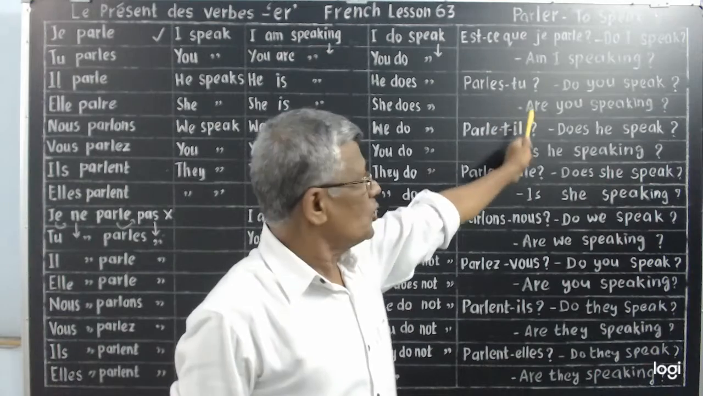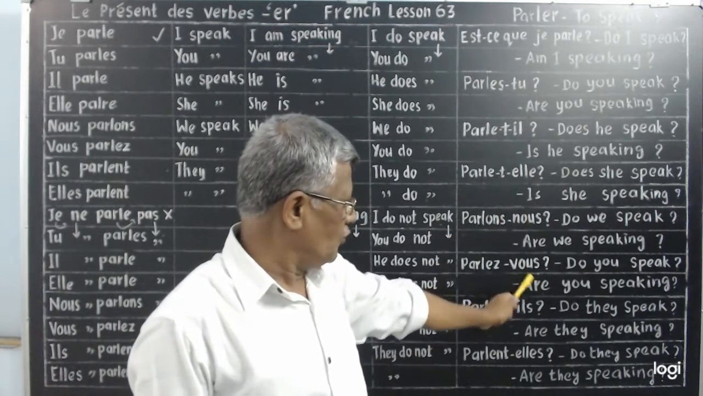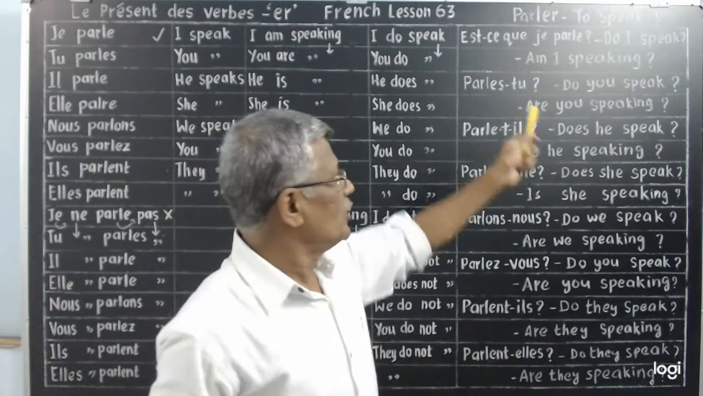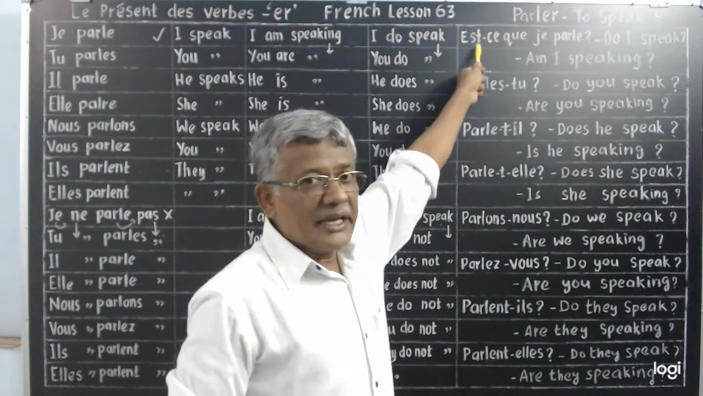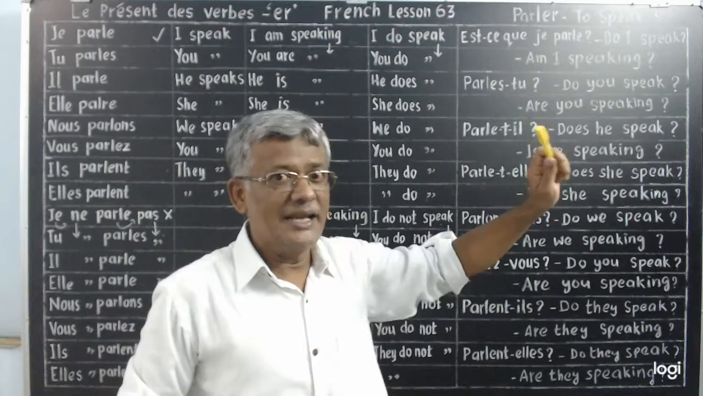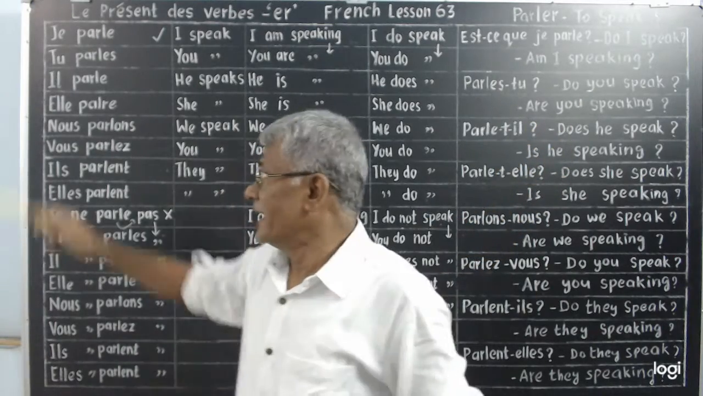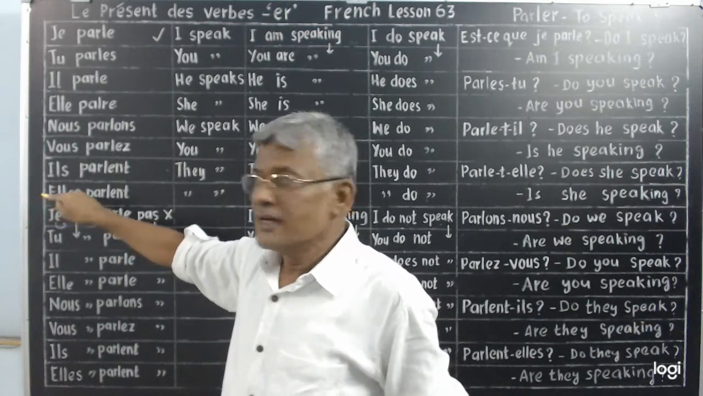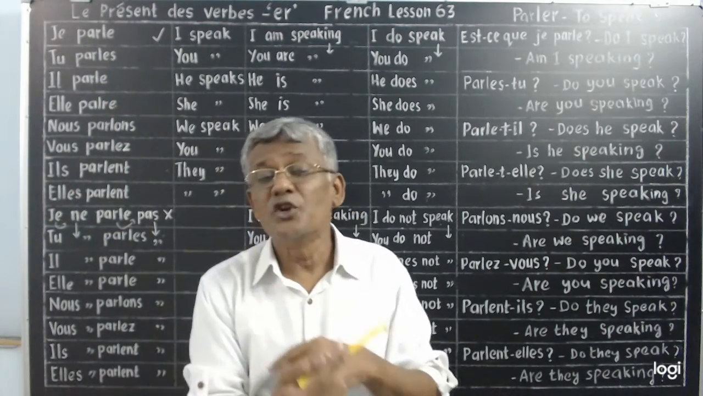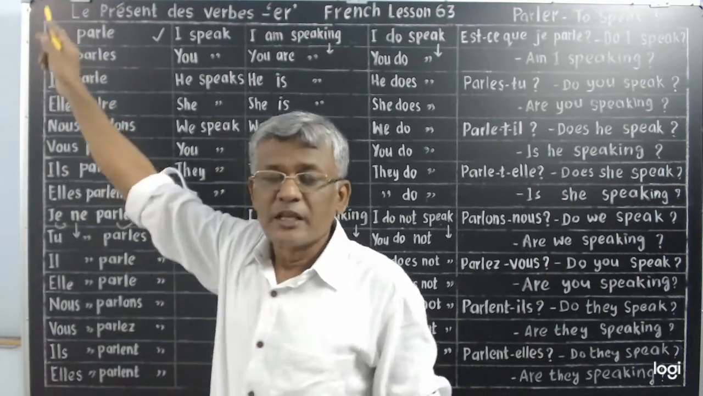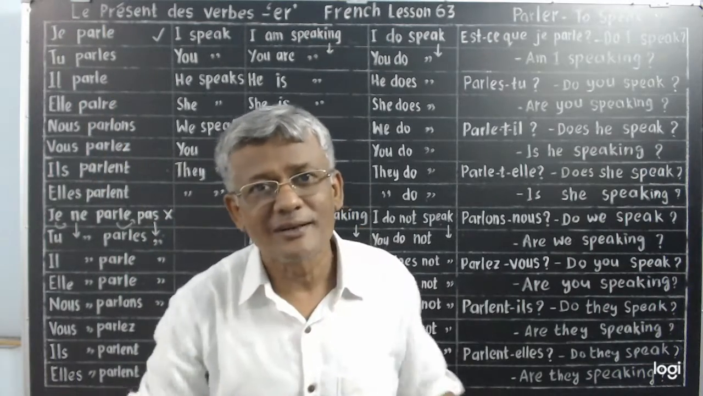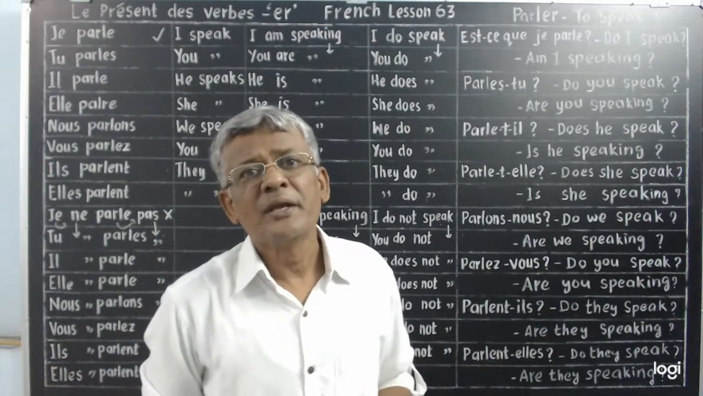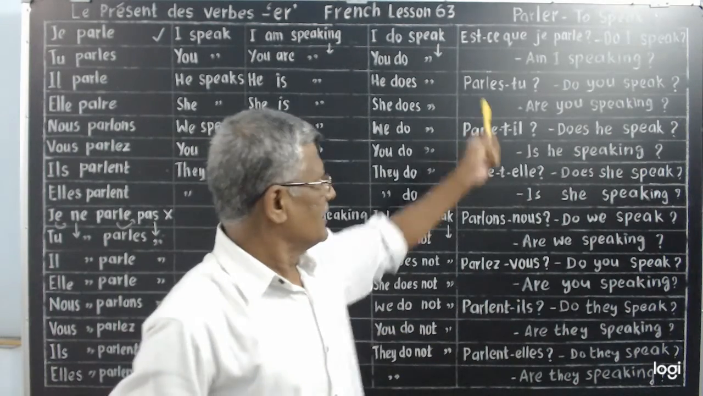But for tu, il, elle, nous, vous, ils, elles, this inversion is possible. So we do not write this est-ce que. Even if you write est-ce que, that is correct only. For tu, il, elle, even here you can write est-ce que. Understand? Only here inversion is not possible. For je alone, don't write inversion. What do you mean by inversion? Take the subject and keep it after the verb. That is called inversion.